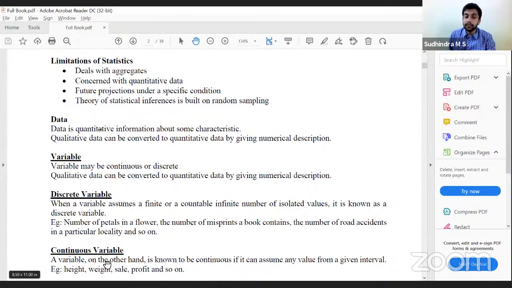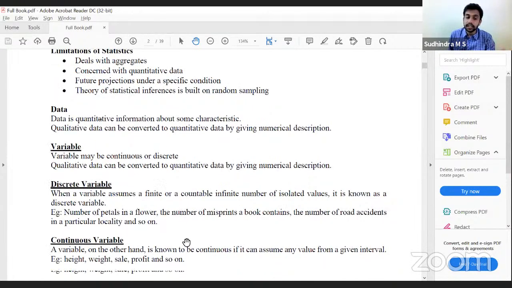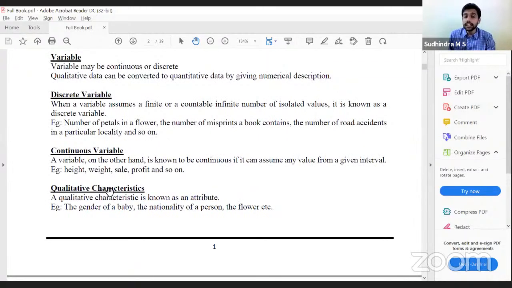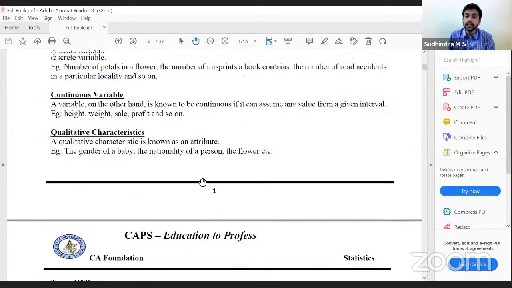Example, height, weight, sales, profits, and so on. Hence, continuous variable. Whereas qualitative characteristics are called attributes. Gender of a baby, nationality of a person, color of a flower, etc. They are attributes.